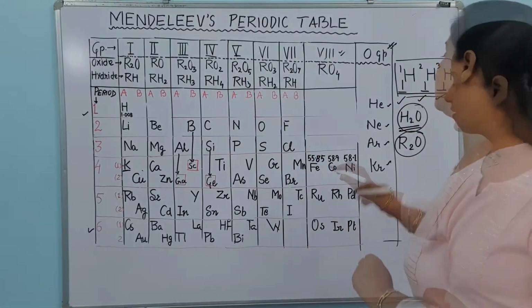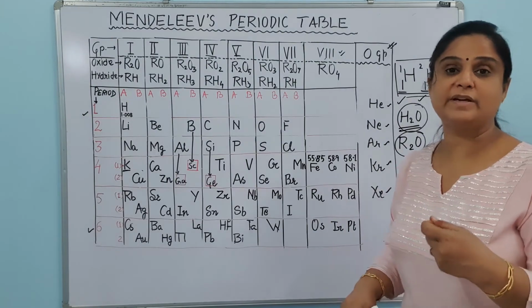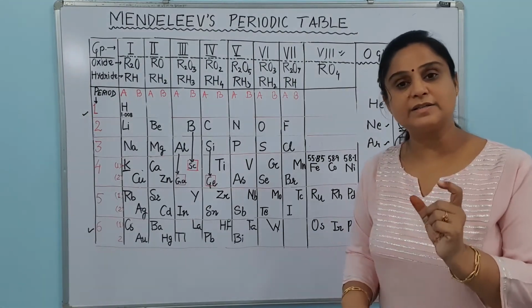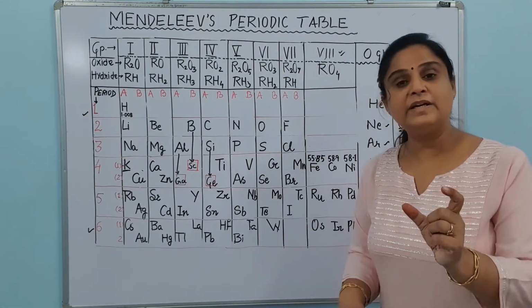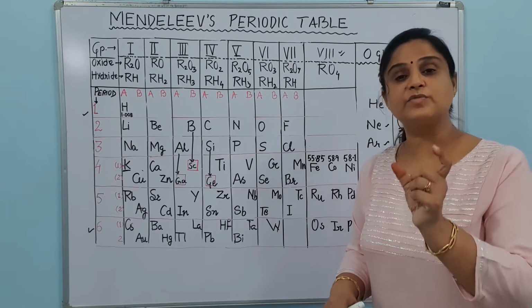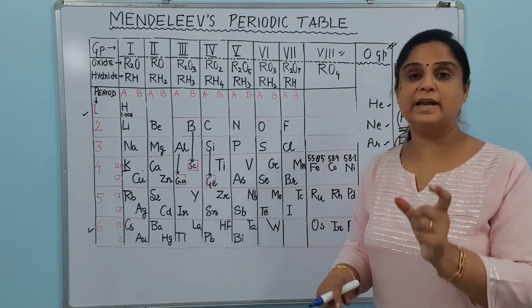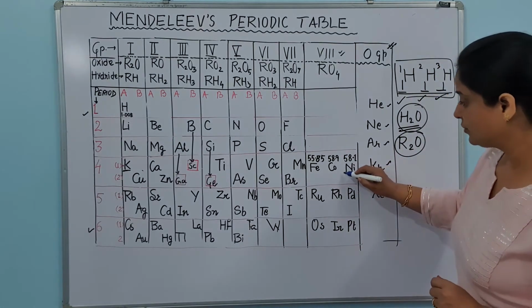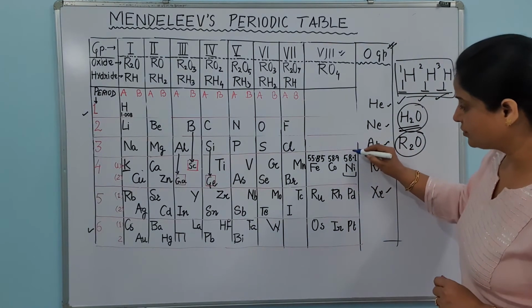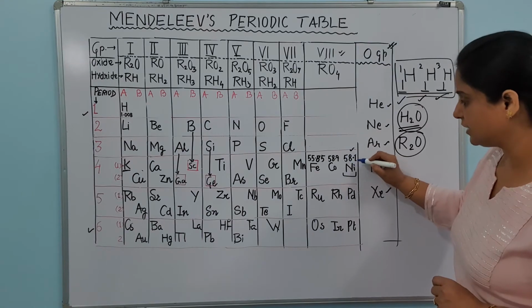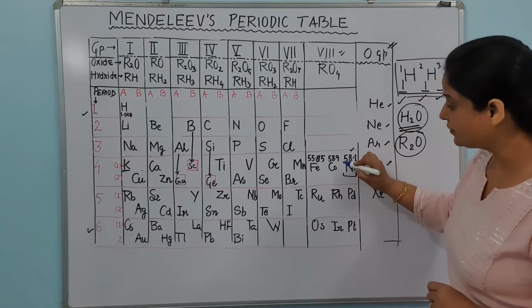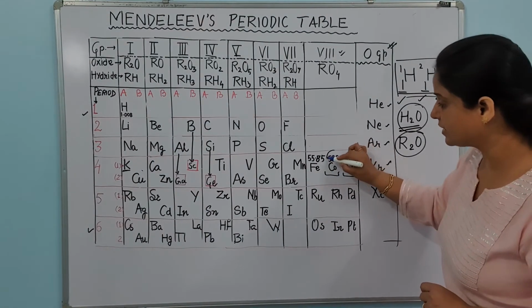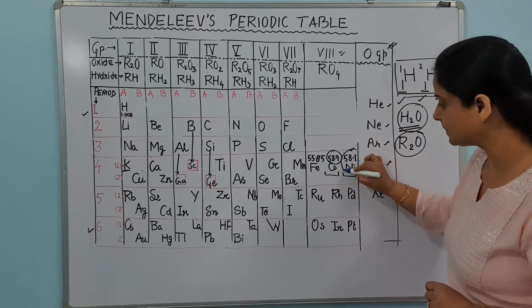Apart from that, there are some anomalous pairs in this table. Anomalous pairs are those in which the element with the higher atomic mass was kept before the element with the lower atomic mass. If you observe here, you can see nickel, whose atomic mass is 58.1, is kept after cobalt, whose atomic mass is 58.9.